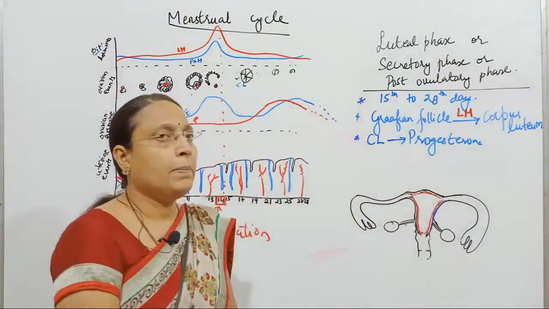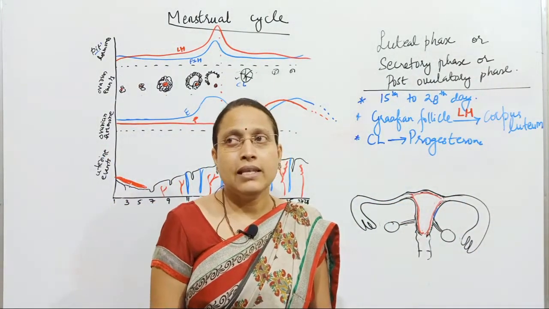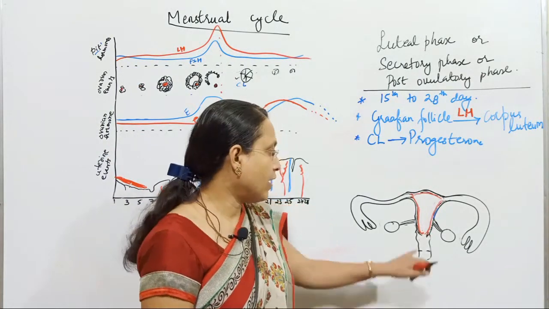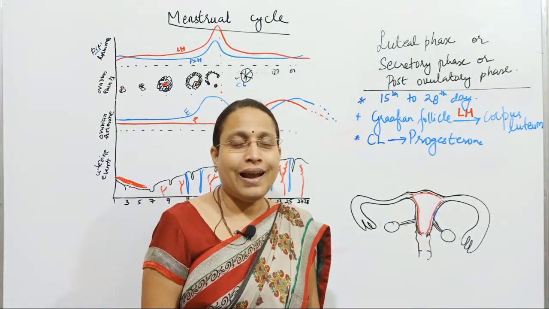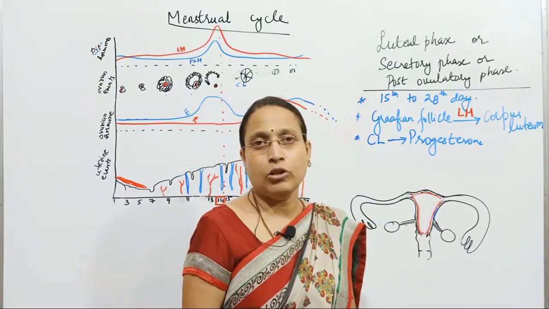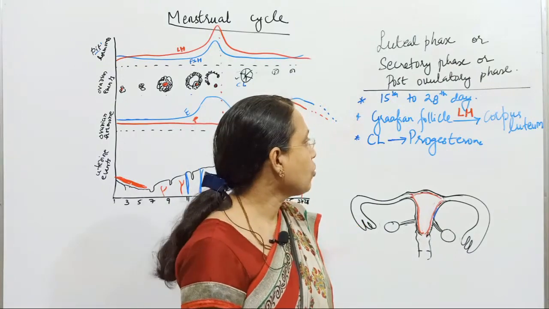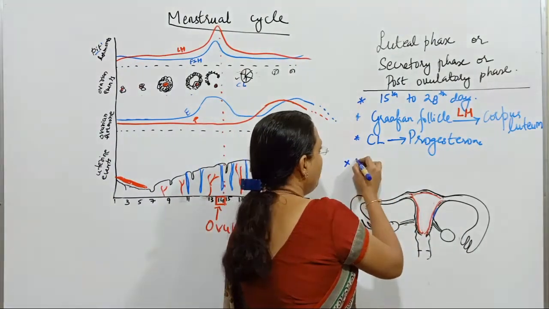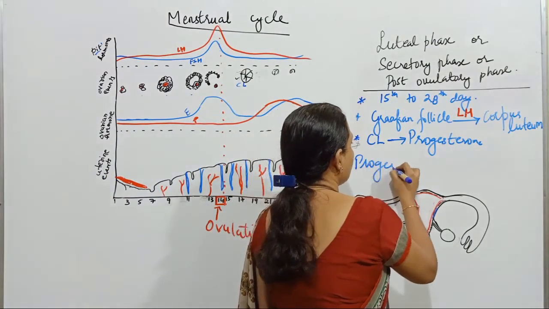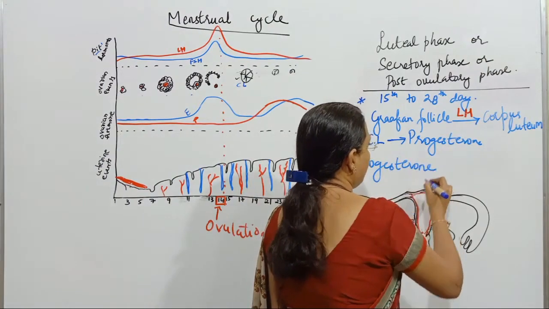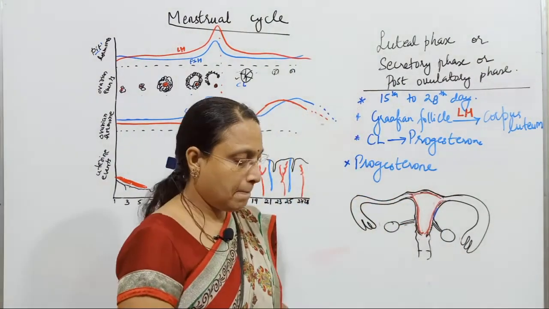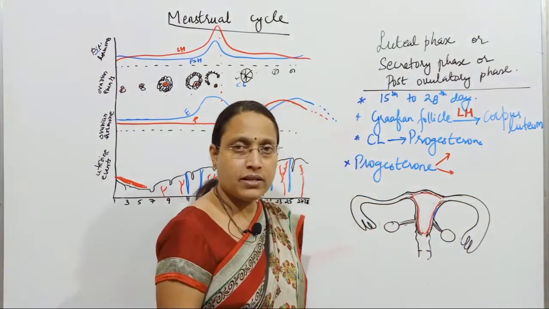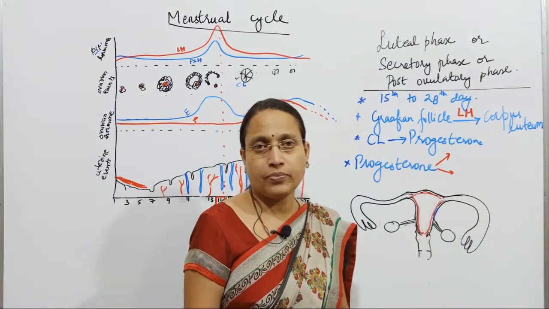Now progesterone, this hormone has some important functions like maintenance of the endometrium, which I already told, and maintenance of pregnancy also is an important function of this hormone. So next is the function of the hormone called progesterone. Progesterone helps in maintenance of the endometrium. If progesterone is less, what cannot be maintained? The endometrium cannot be maintained, so it will break.